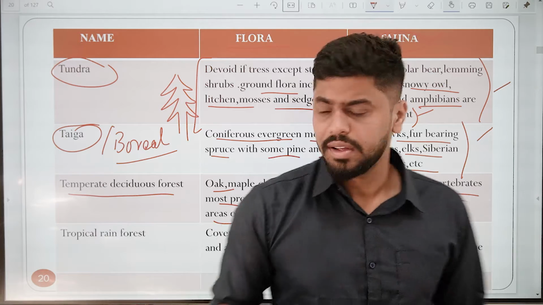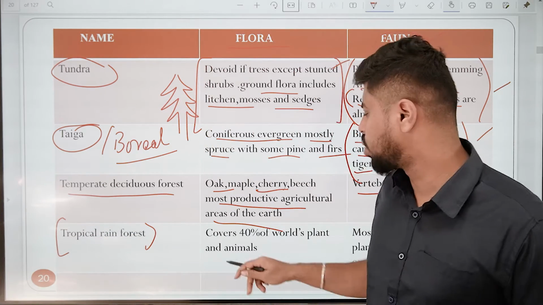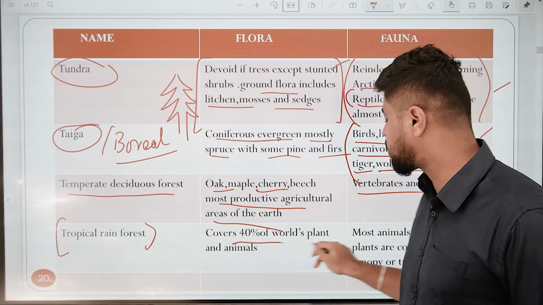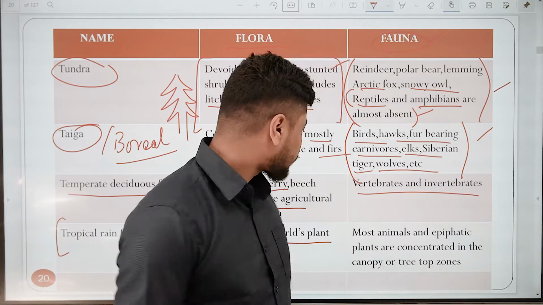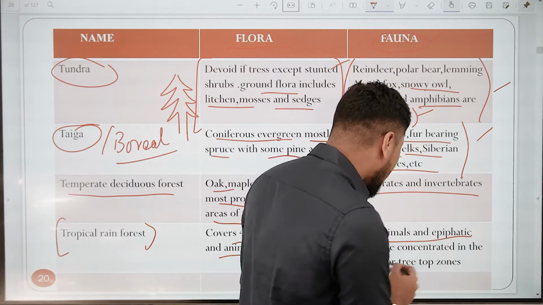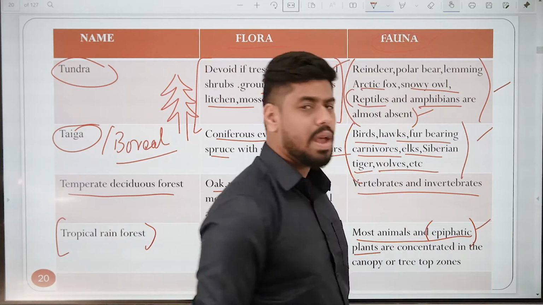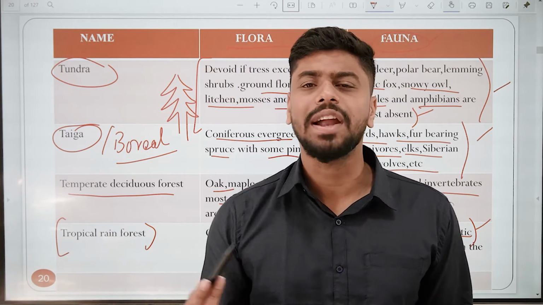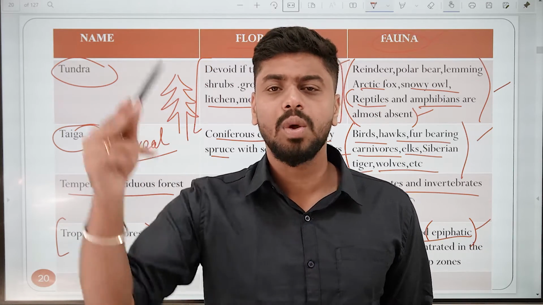The last thing we are seeing is the tropical rainforest. A tropical rainforest covers 40% of the world's plants and animals. So most animals and epiphytic plants. What do you mean by epiphyte? Epiphyte means creepers, like a money plant, which goes round and round the tree all the way until the top.